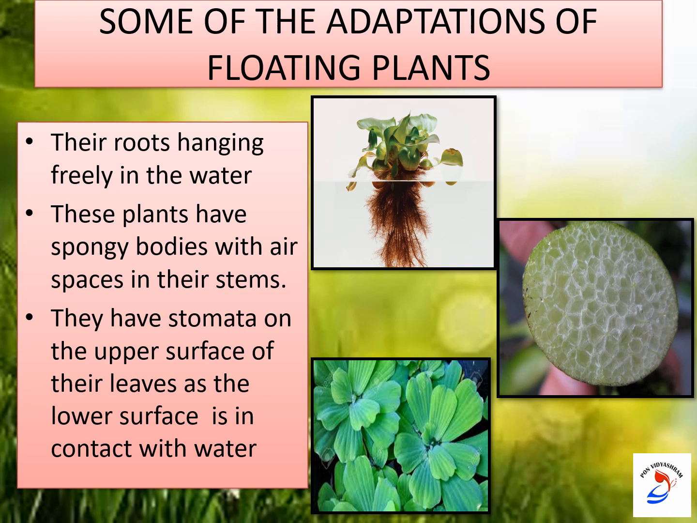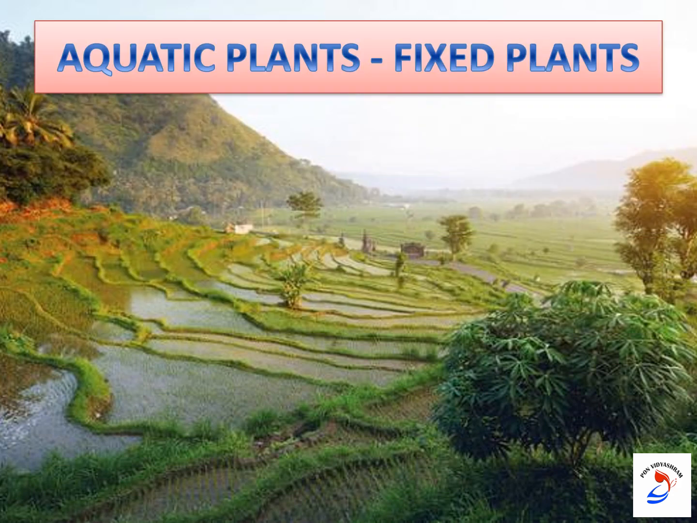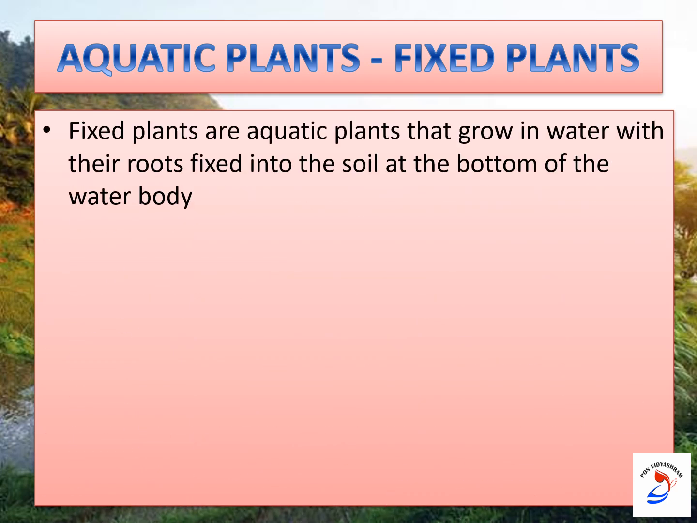Yes, so let's move to the next one. What is the next one? Yes, fixed plants. Here we are going to see about fixed plants. What is meant by fixed plants? Fixed plants are aquatic plants that grow in water with their roots fixed into the soil at the bottom of the water body. There we saw that the roots are not fixed to the soil; they are hanging freely in floating plants. But in fixed plants, the roots are fixed into the soil.